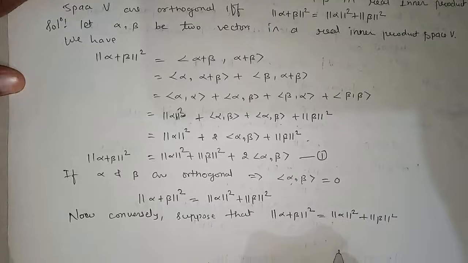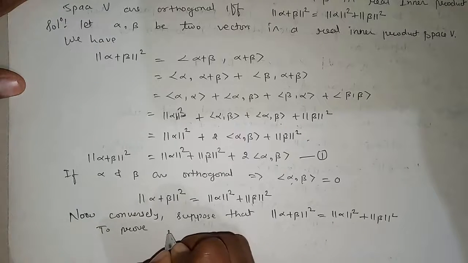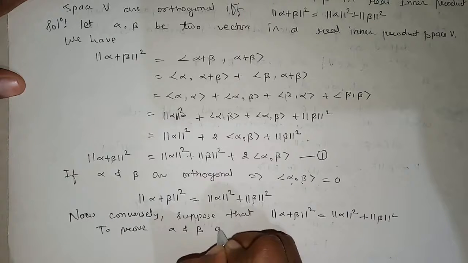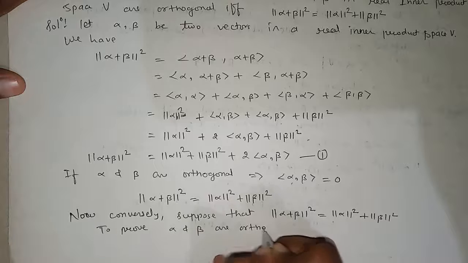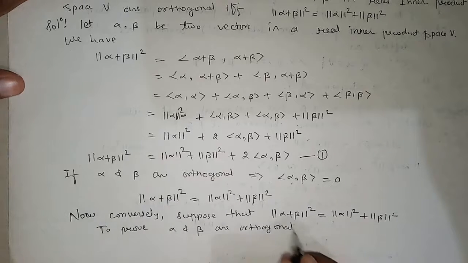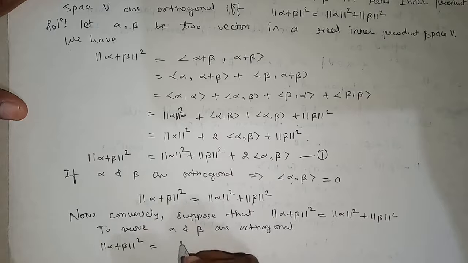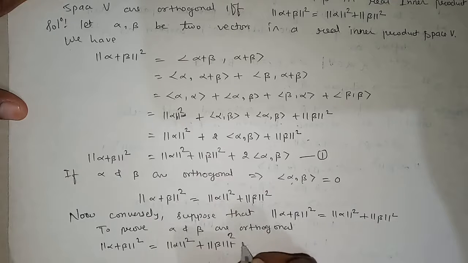If this happens, then I have to prove that alpha and beta are orthogonal. Now we have already that norm of alpha plus beta whole square is equal to norm of alpha square plus norm of beta square plus 2 times inner product of alpha and beta.